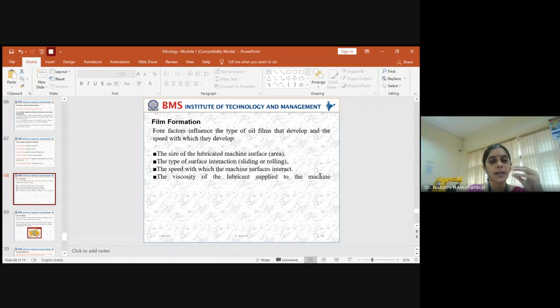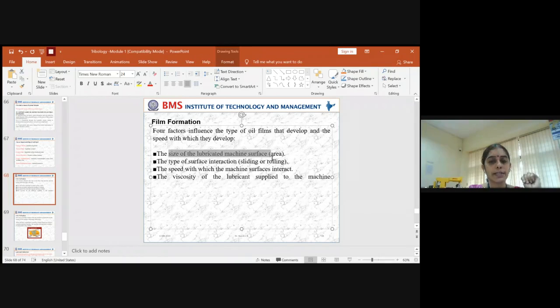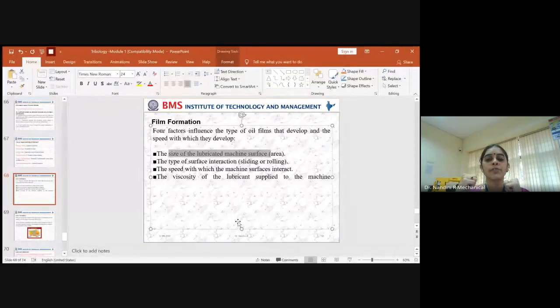So film formation, I'm just telling you for your knowledge. It's not necessary for you to go in depth on how a lubricant film is formed. It is formed based on only 4 factors. One is, what is the size of the lubricated machine surface? You're using some moving components where you need a lubricant for a smooth flow. So what is the size of the machine surface across which contact comes into the picture? Mainly the contact area between the 2 moving components, so that you have to think about. You will have the dimensions; if you observe, you can take the dimensions of it. And next is, what is the type of interaction you have between the 2 rolling components?